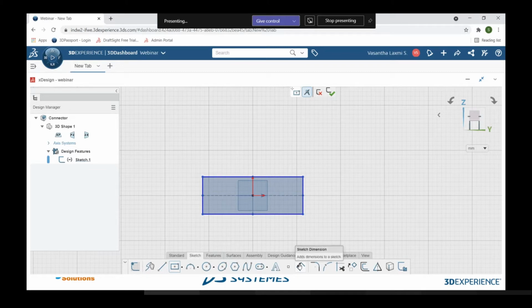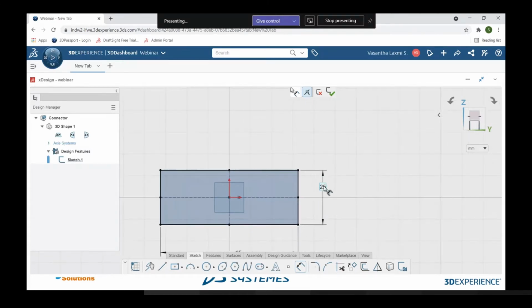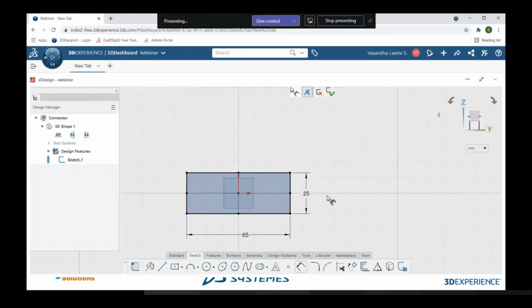With the help of the sketch dimension tool, I am giving the dimensions to my part. Let me say this is 65 mm, and this is 25 mm. This is about creating the rectangle, and my part is fully defined, so now I am going to add the material.